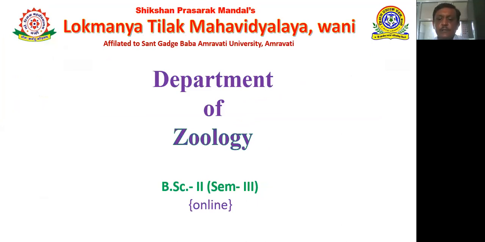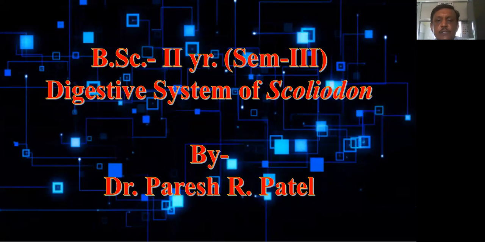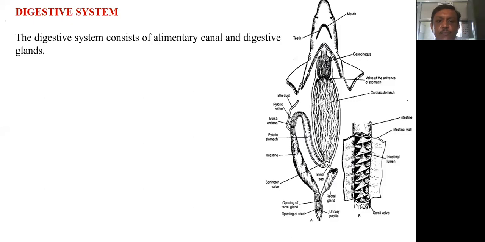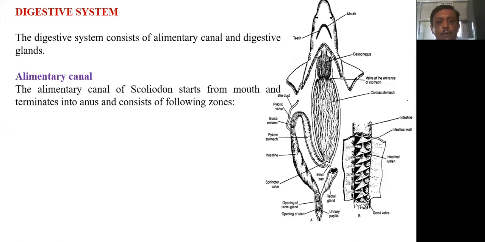Good morning, students. Today we are going to continue with our next topic regarding Scoliodon, that is, the digestive system of Scoliodon. The digestive system of Scoliodon consists of the alimentary canal and digestive glands. First we will see the alimentary canal, and later on we will discuss the digestive glands. The alimentary canal of Scoliodon starts from the mouth and terminates into the anus.